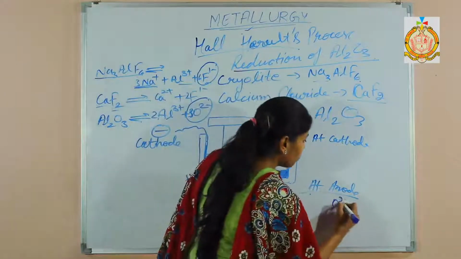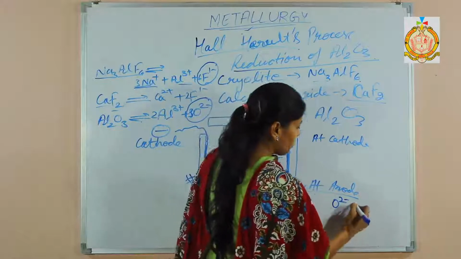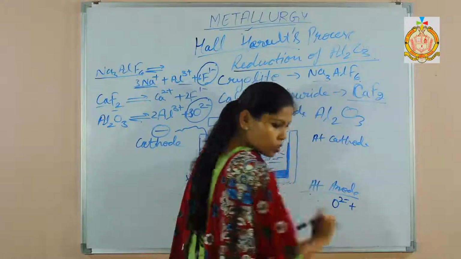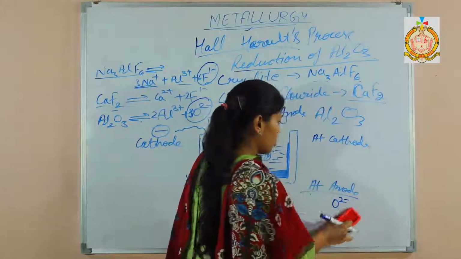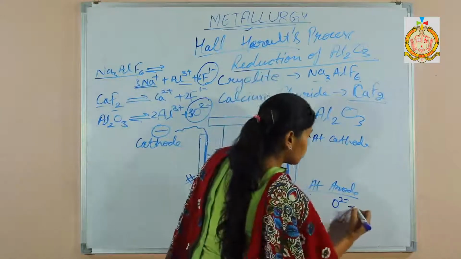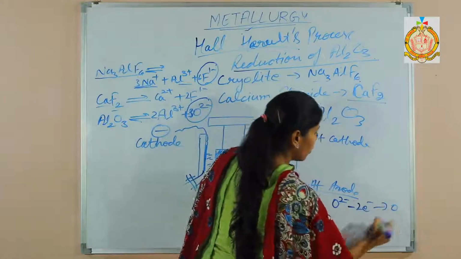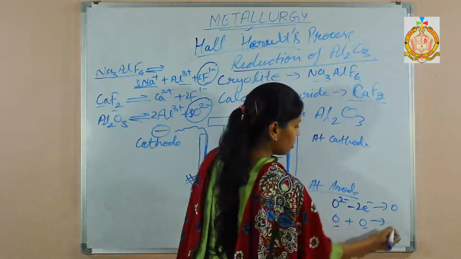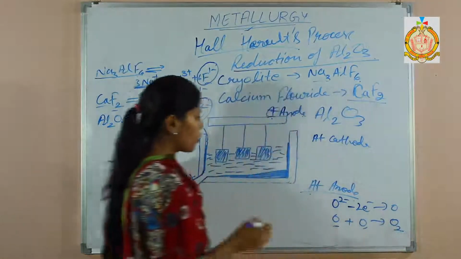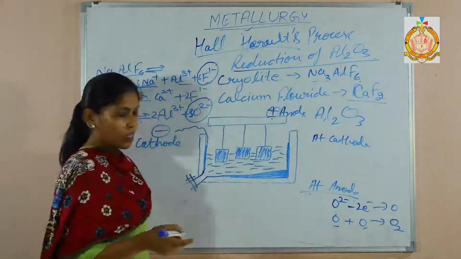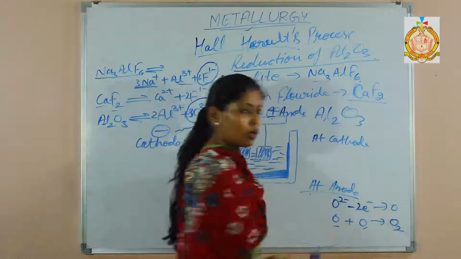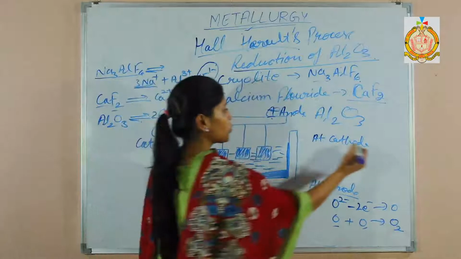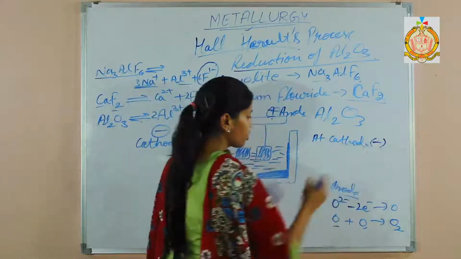The anode reaction will be O2- loses 2 electrons and becomes stable oxygen, and another oxygen will combine with it to form O2. So the product at anode is oxygen gas. Next is the reaction at cathode.